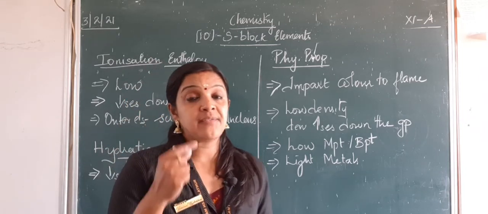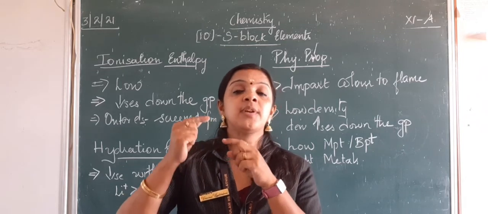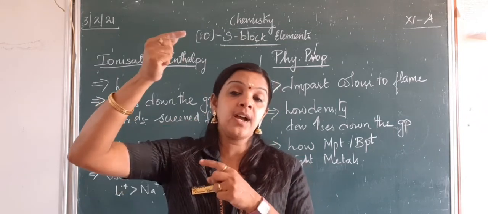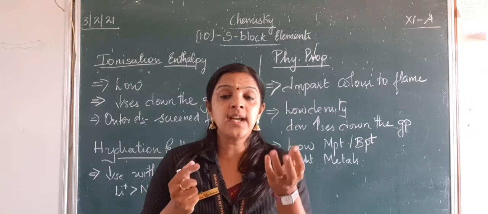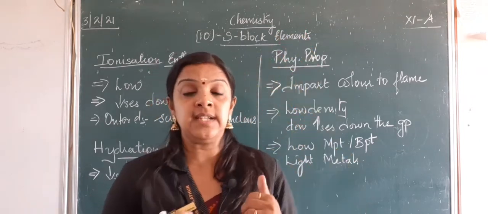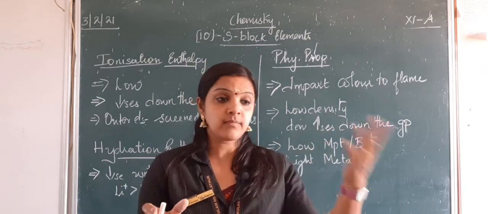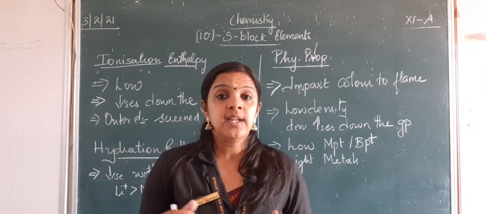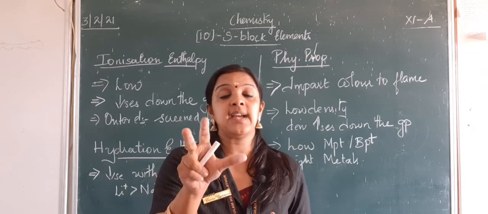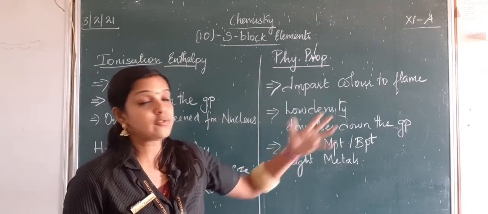We have learnt in chapter 2 that an electron gets excited from a lower energy level to a higher energy level. So when that electron gains energy and moves to the next level, it gives off color to the outside, that is, they give a visible light. So that particular color is why they impart color to the flame.